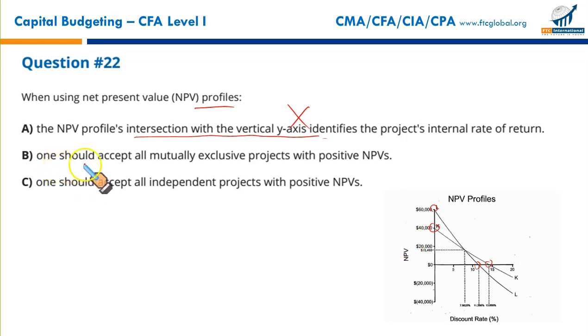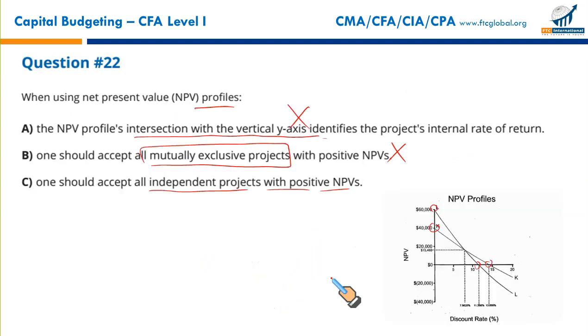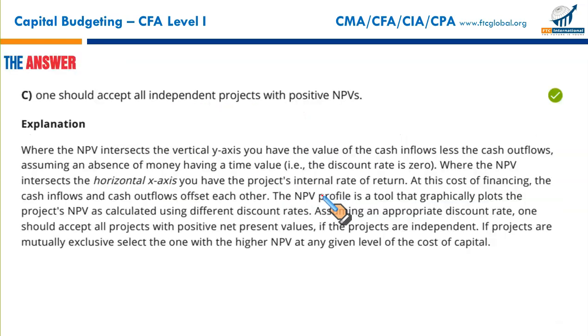Wrong. One should accept all mutually exclusive projects. No, when the projects are mutually exclusive, it's either A or B, not all. Wrong. One should accept all the independent projects with positive NPVs. Yes, if your projects are independent and all of them are giving positive NPV, take them all. If you have the money available. If you're facing any capital rationing, then there will be some other concerns to consider. So that makes C the correct option. Independent projects with positive NPVs should all be selected if the cash is available.